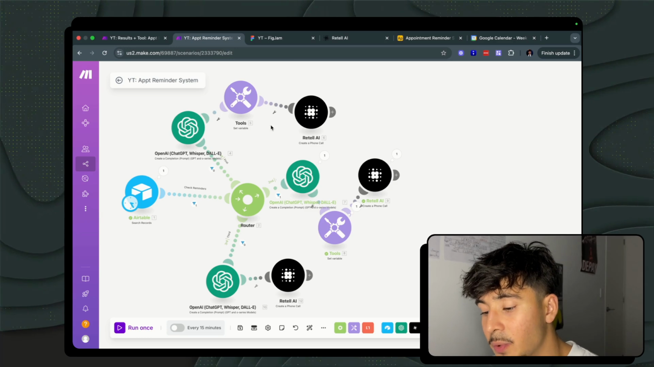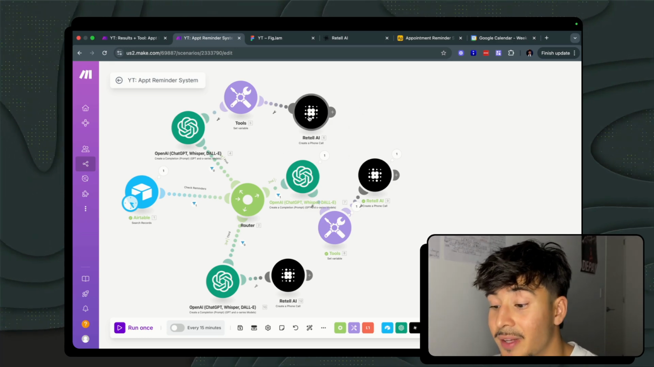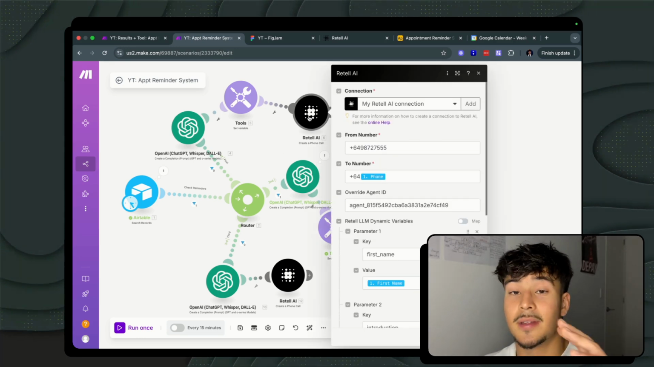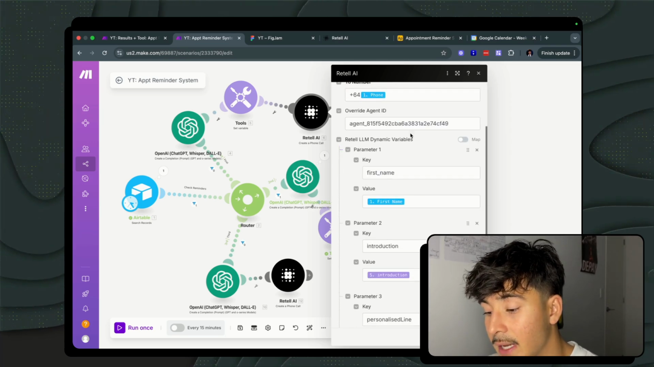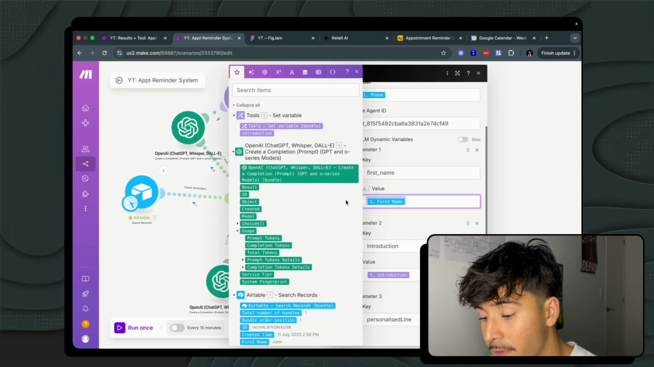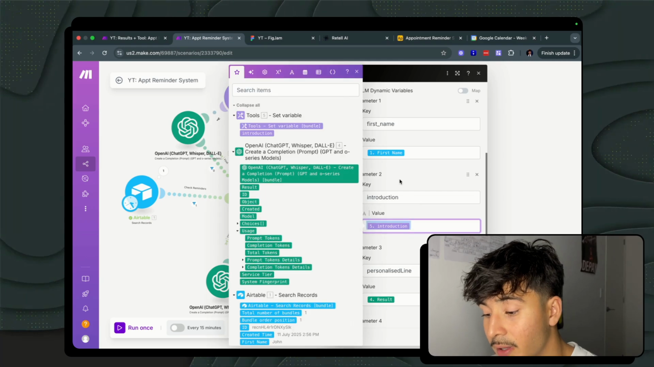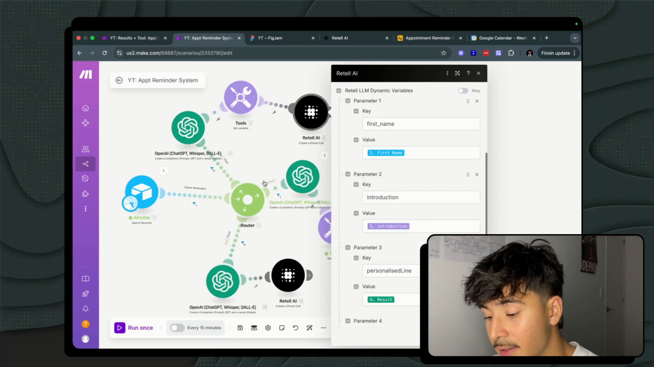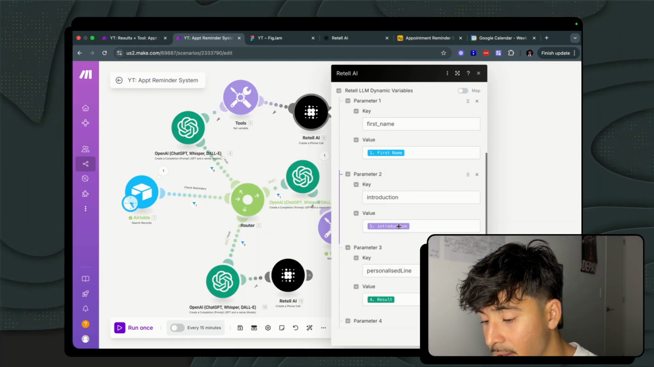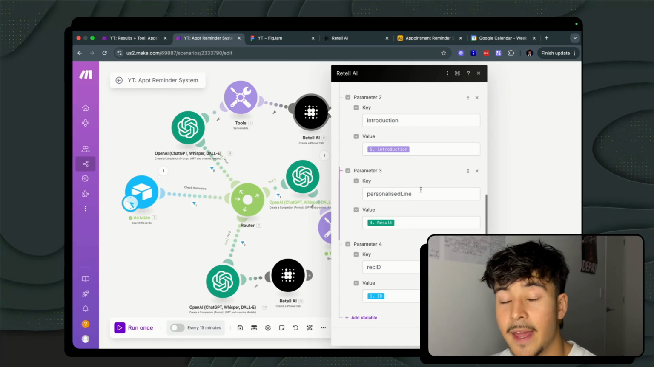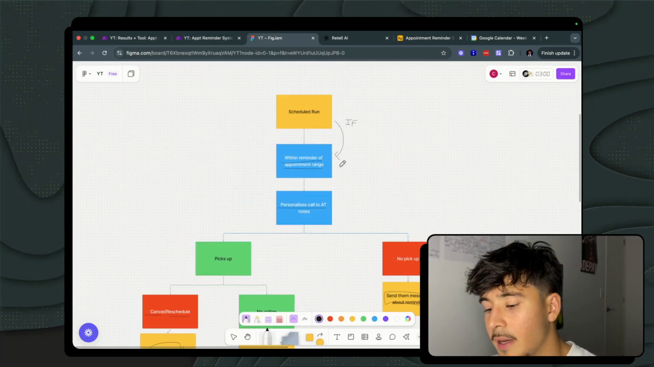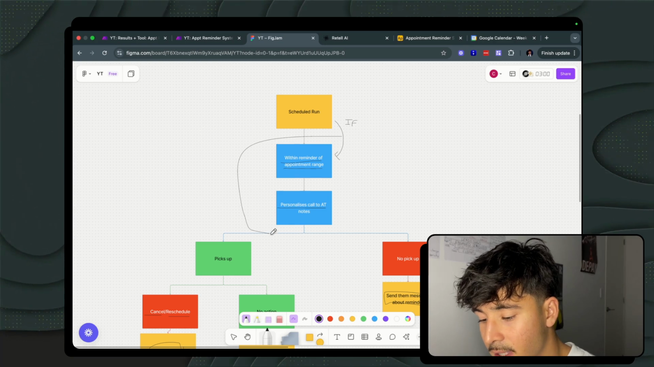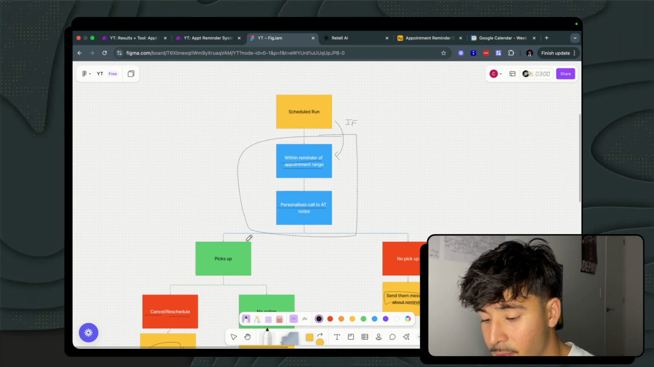But within each one of these Retail AI modules, we are triggering the exact same agent. We know that the information might be slightly tweaked, but essentially it'll be the exact same dynamic variable. So the first name will equal the first name from Airtable. The introduction will be different depending on where you're at in this stage. The personalized line, and from that point on, the agent is pretty much complete. So if we refer back to this Figma board here, I've just covered this side of things over here. So this much is what I've just covered.